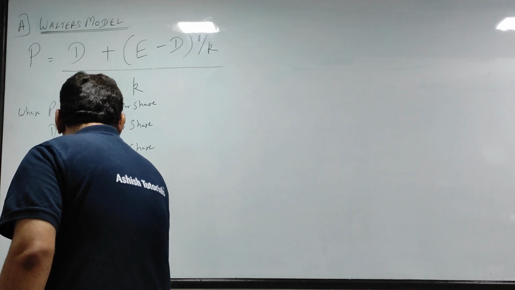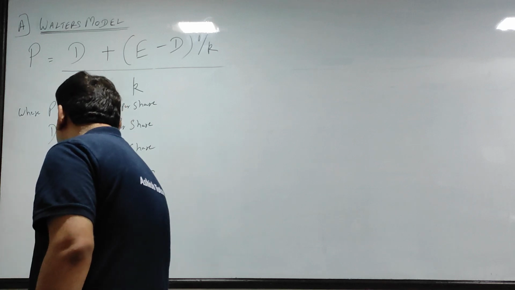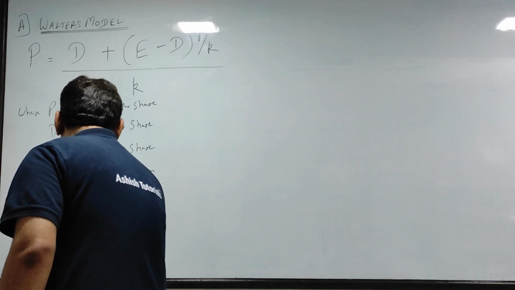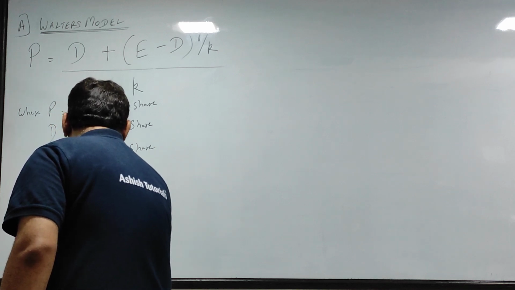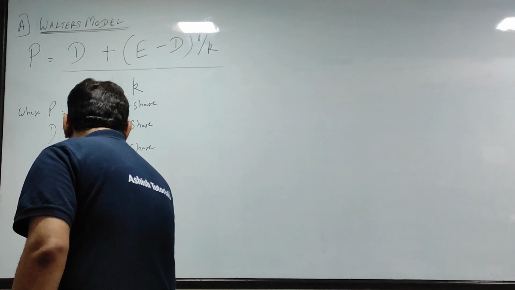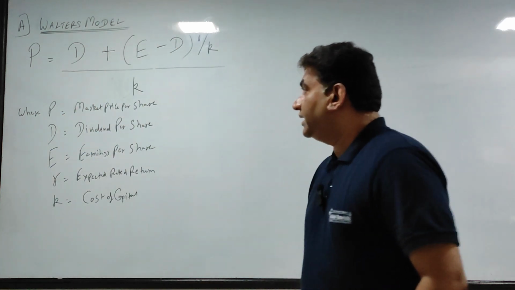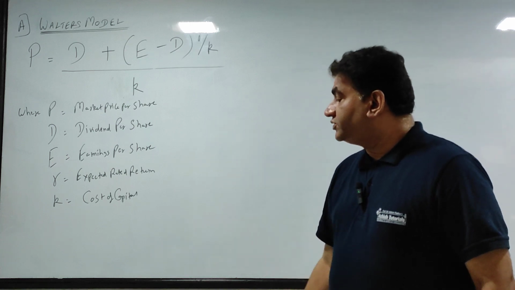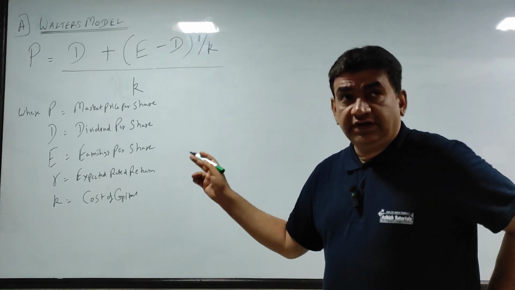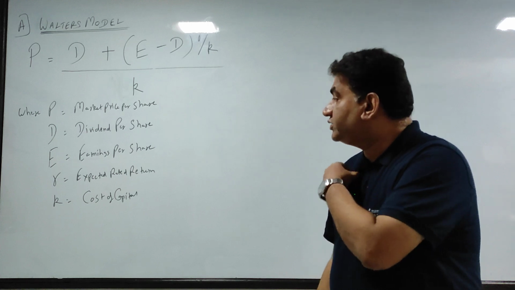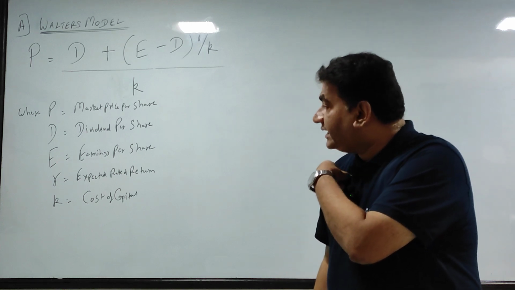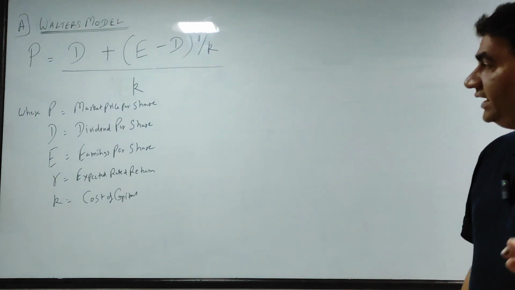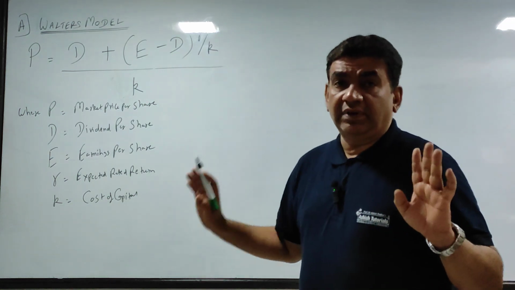Expected return or the rate of return, and K is cost of capital. So P is market price per share, D is dividend, E is earnings per share, R is the rate of return expected by the shareholders, and K is your cost of capital. Got it? This is the formula.